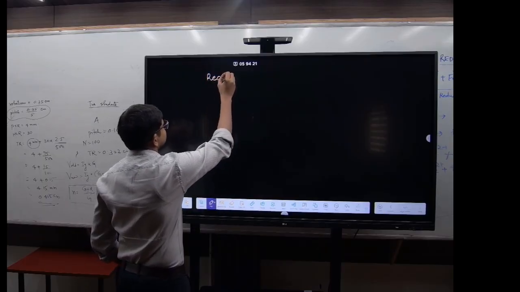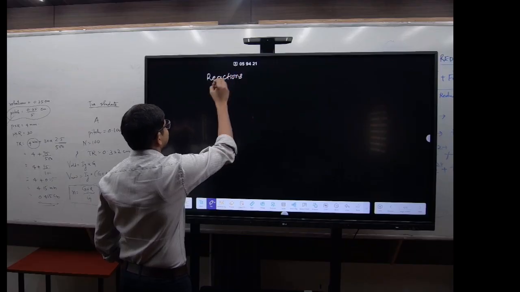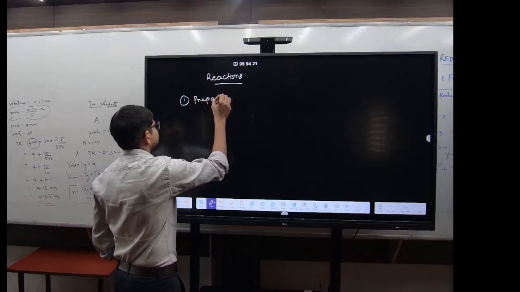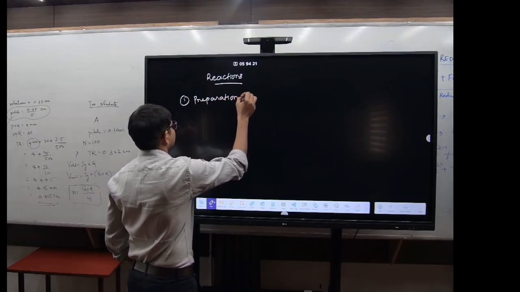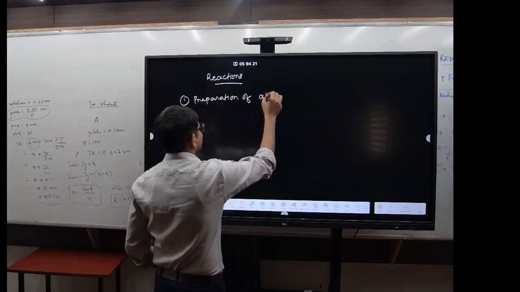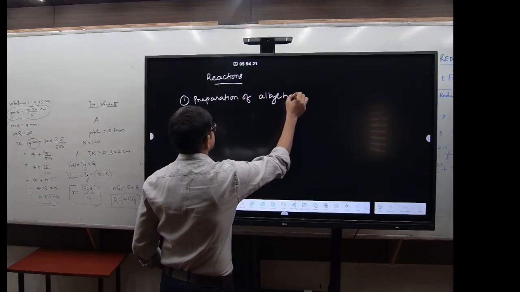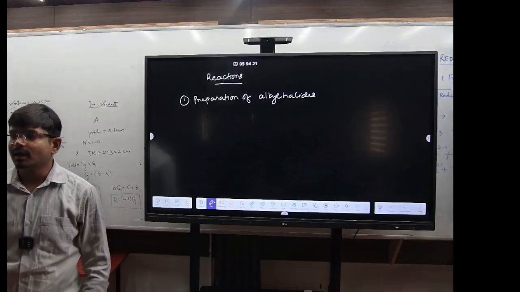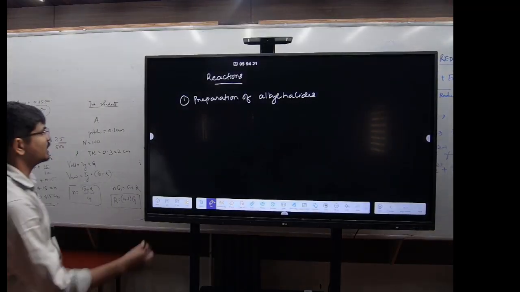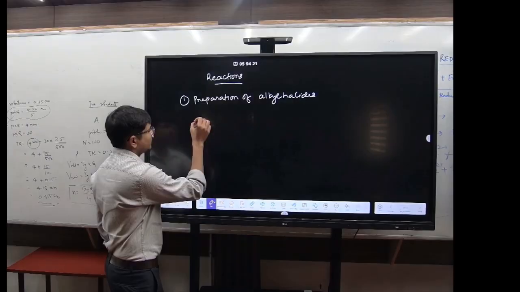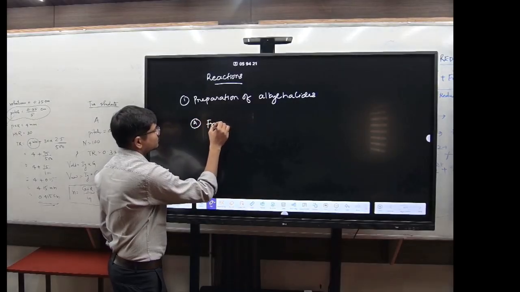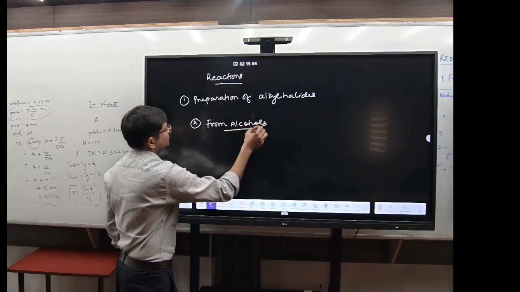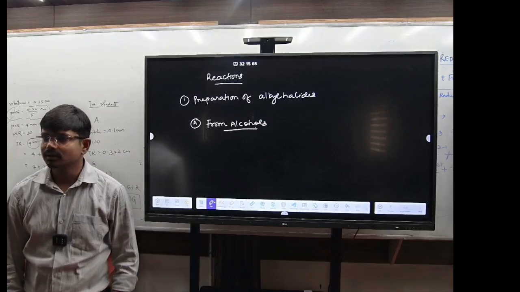Reactions. First one is the preparation of alkyl halides. Preparation of the alkyl halides. Got it? The first one you write down is from alcohols. Clear?